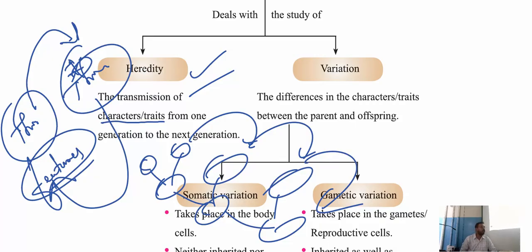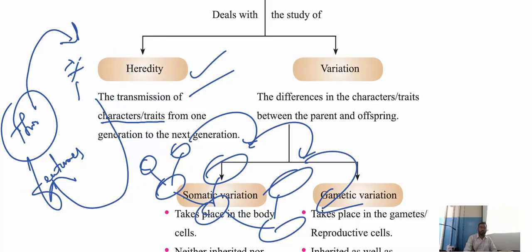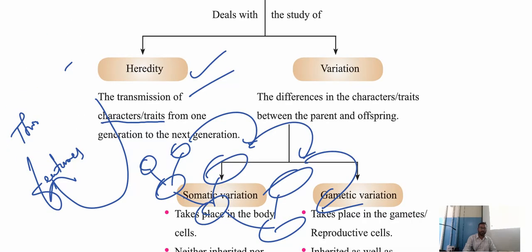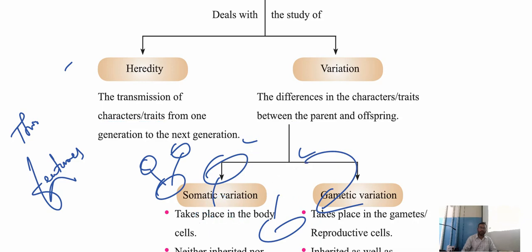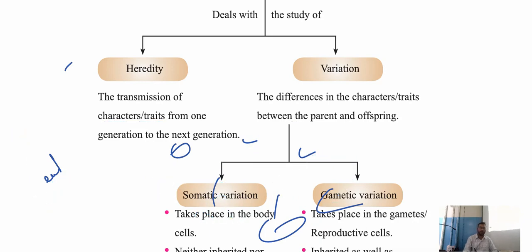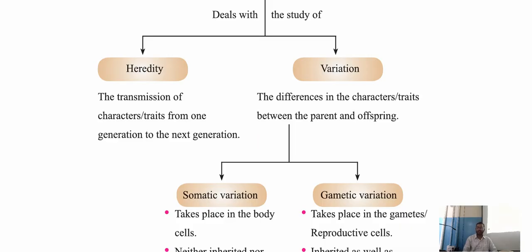If the traits are transferred from one generation to another generation, this phenomenon is known as heredity. Any doubts? Is the concept clear about the heredity definition? So heredity is nothing but the transmission of characters or traits from one generation to another generation. Similarly, what is the meaning of variation?